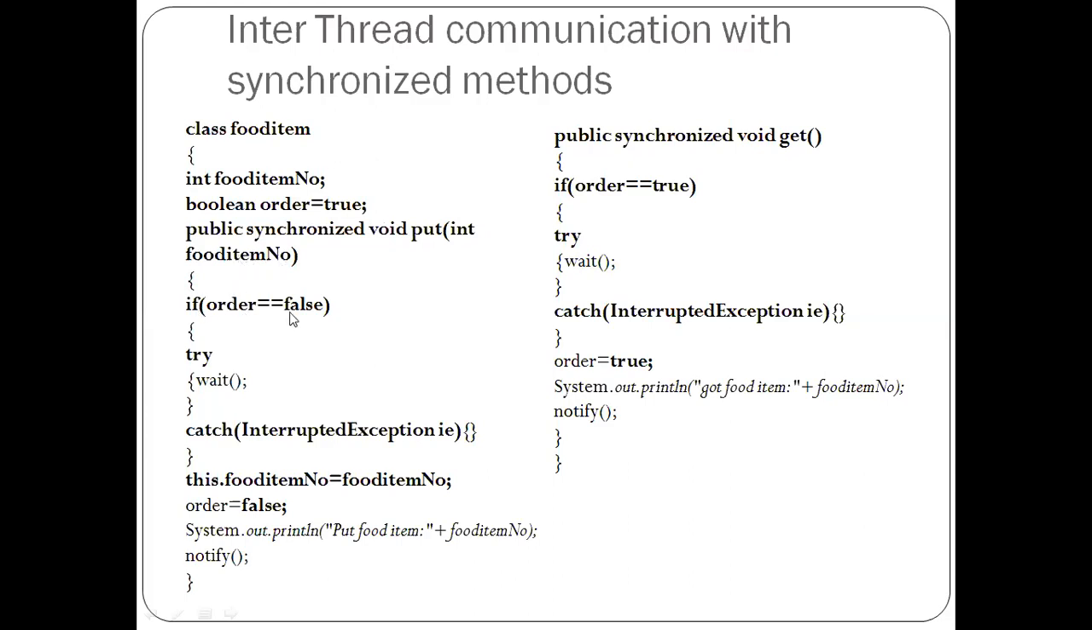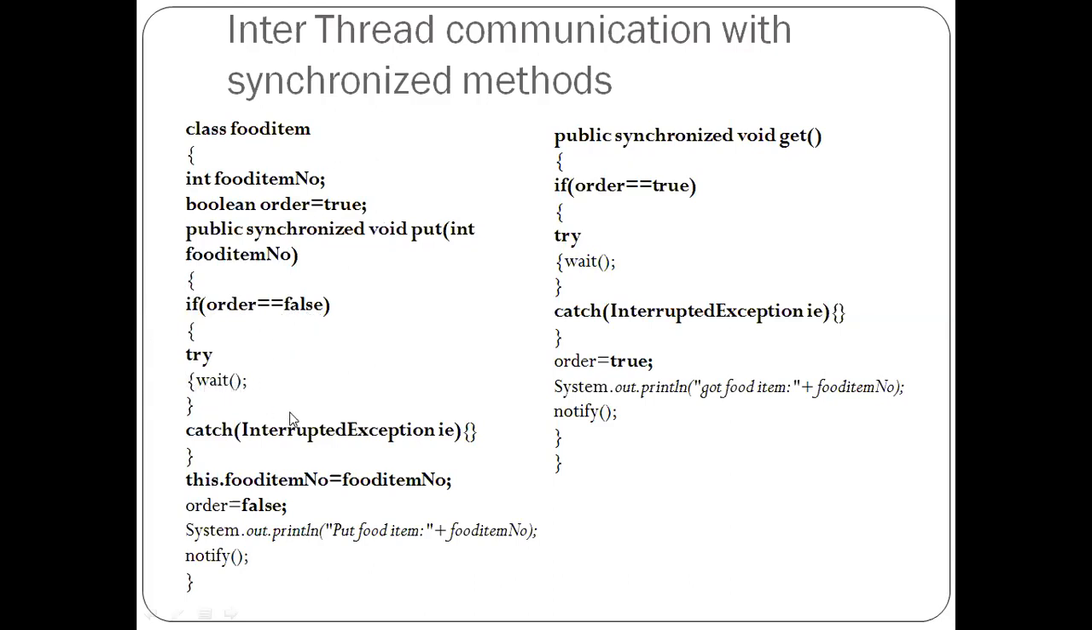So if order is false, the producer has to be in idle state. But right now order is true. Okay. So order is true. That means this if block gets bypassed. So what does this if have? If suppose order is false, we want the producer in idle state. That means we need to call the wait method.